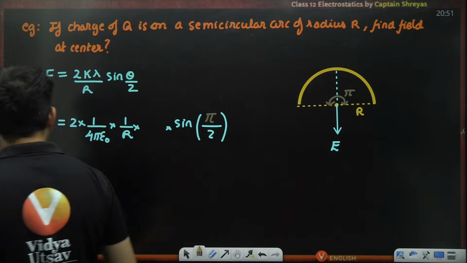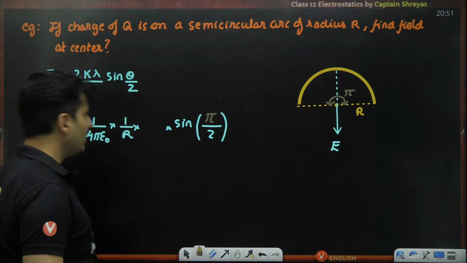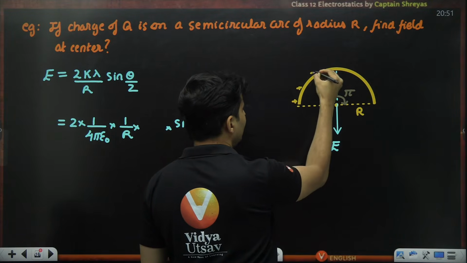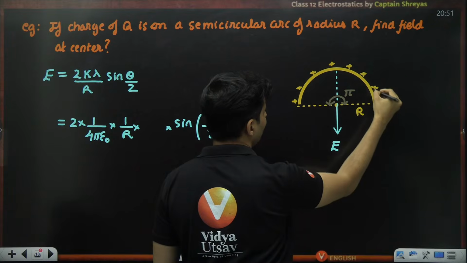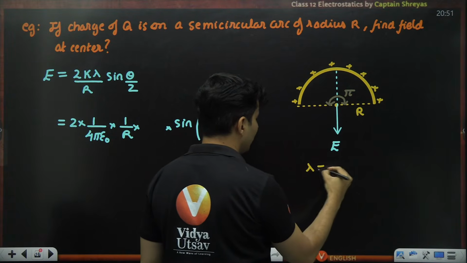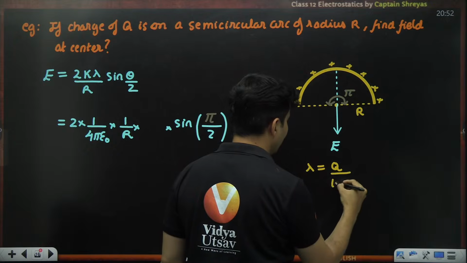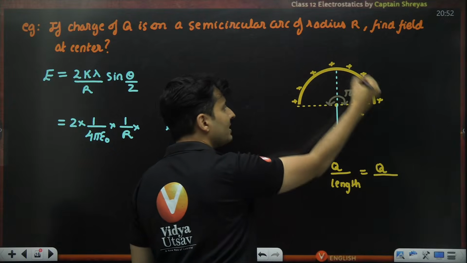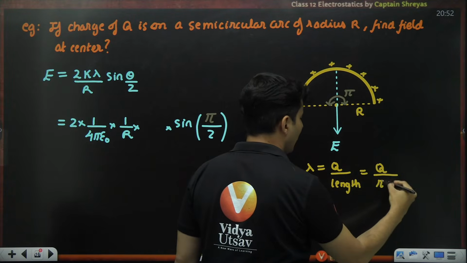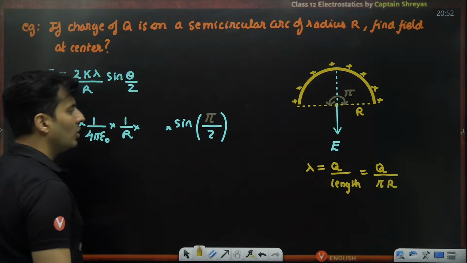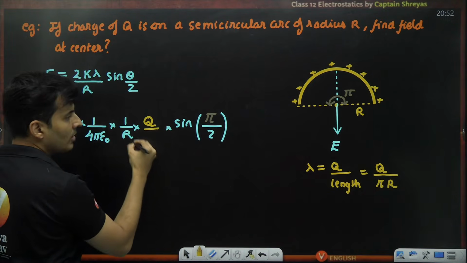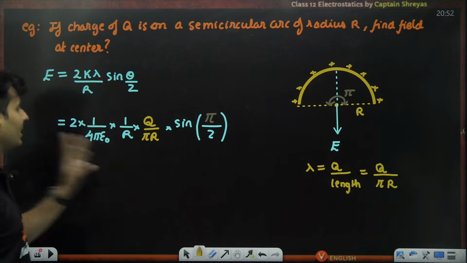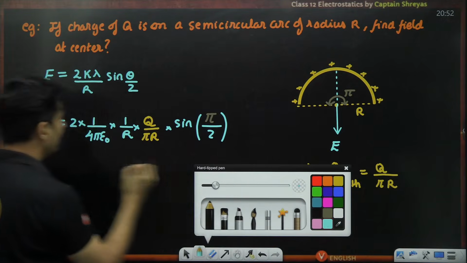Now the careful part is that lambda. See, my dear students, the charge is distributed over here. Be careful. If you ask me what is lambda, it will be the charge by the length. But what is that length? Length is the semicircle's length, which is just pi r. So lambda is technically q by pi r only. So I had to substitute that. Now I will get the answer.